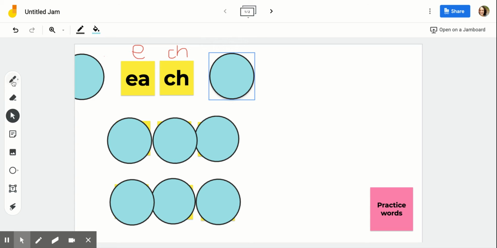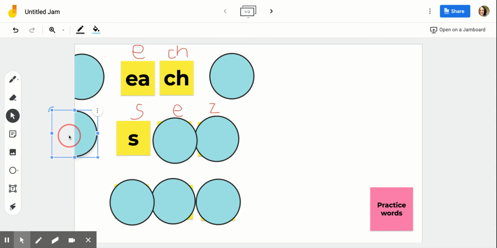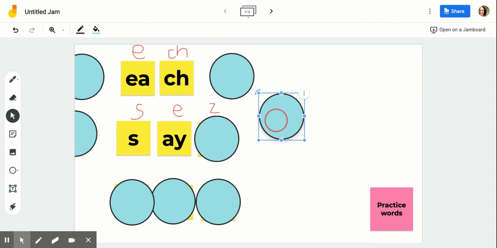The next word that we're going to review is the word says. This word has 3 sounds, s, z. And if I listen to it, it sounds like it's doing this, s, z. Now, the S is behaving how I would expect it to, but that sound that I'm hearing in the middle is actually being made by AY, right?